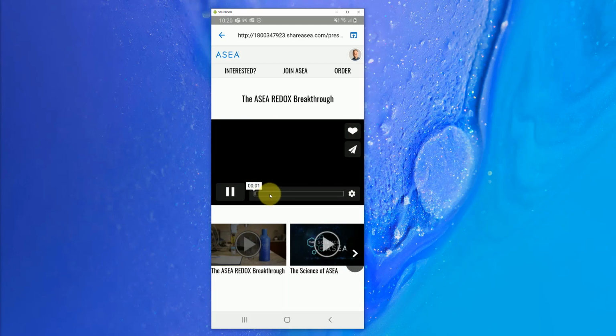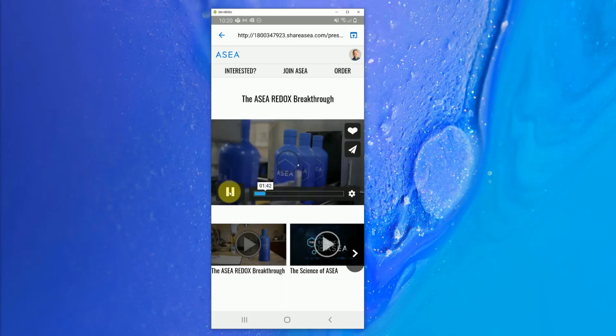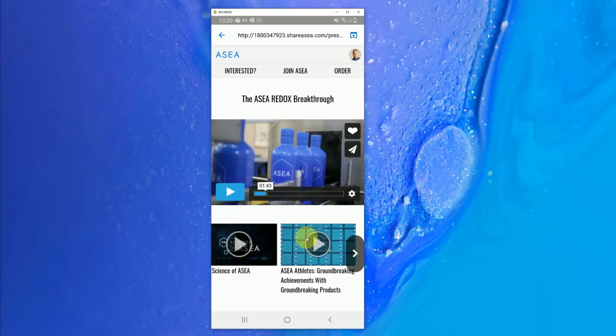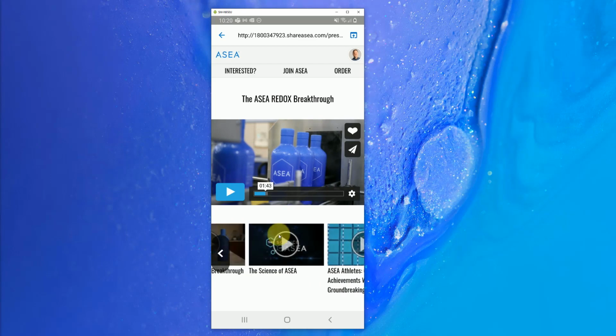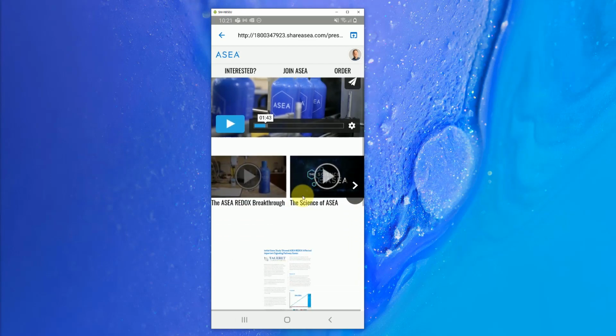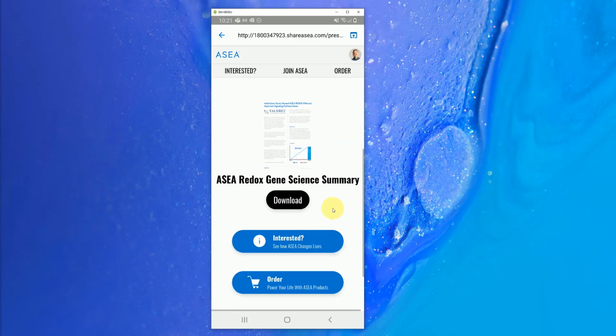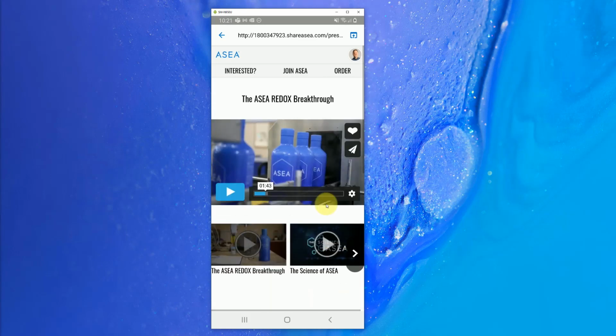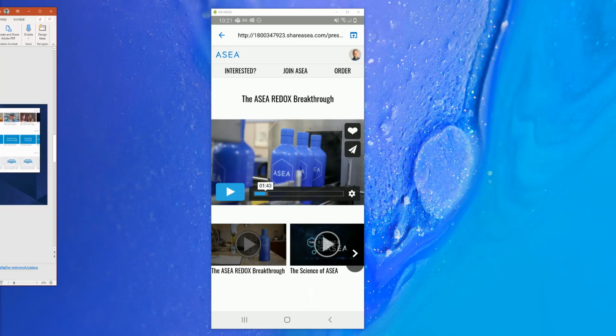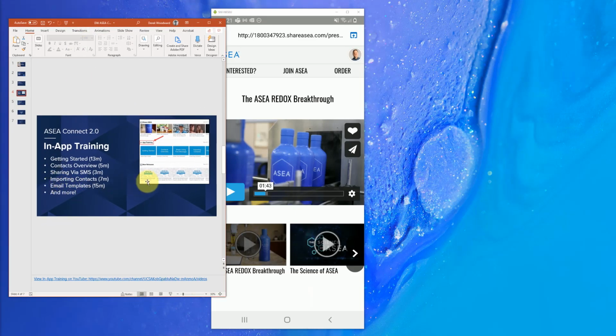Now I can preview this presentation to make sure it's the right video. I can then scroll through and see what else I'm going to be sending to this gentleman, and I can see what PDFs I'm sending as well. So this is a good way to send multiple videos at once. That's what a presentation is, and if you want to learn more about what a presentation is and how to create your own presentation, you're going to want to look at the app training section for building presentations.